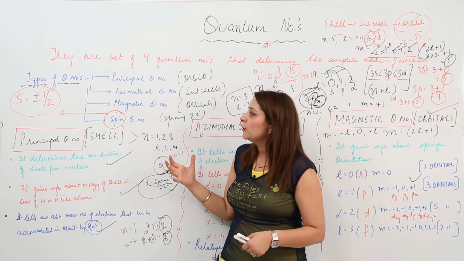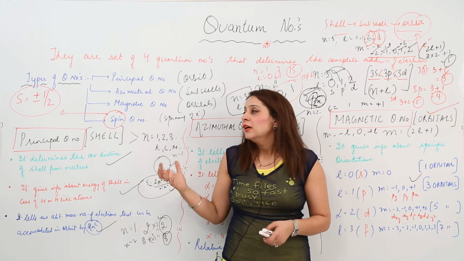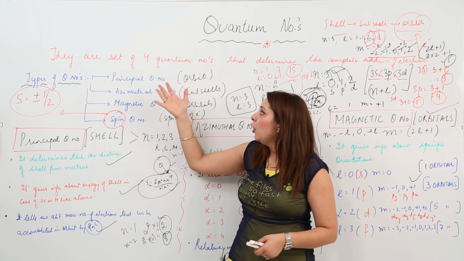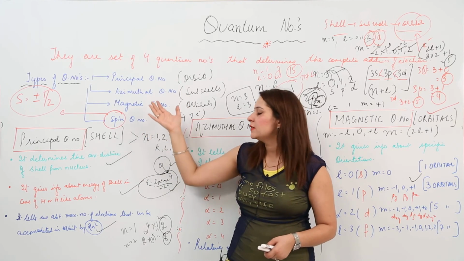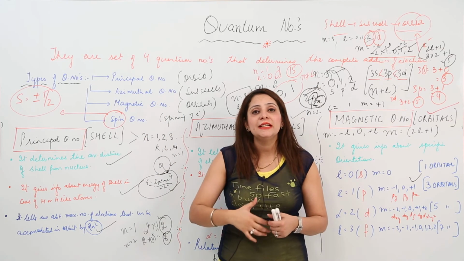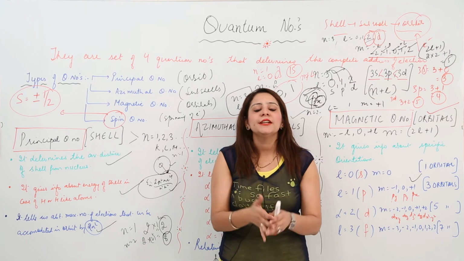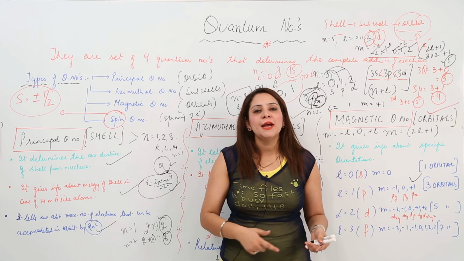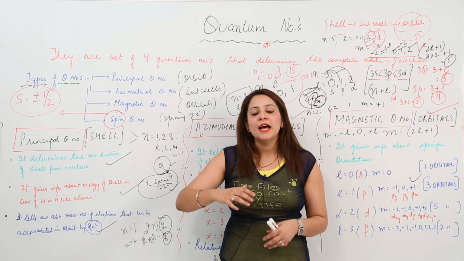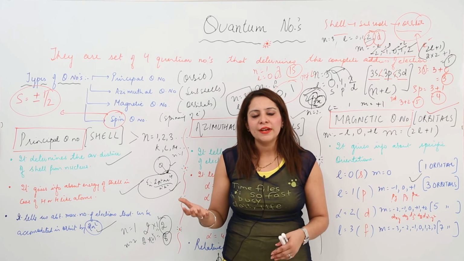So this is how you are going to attempt questions based on it, how we are going to calculate n, L, m or s for a specific electron, because these give the complete information of the electron. Now it is time to do certain numericals based on quantum numbers.